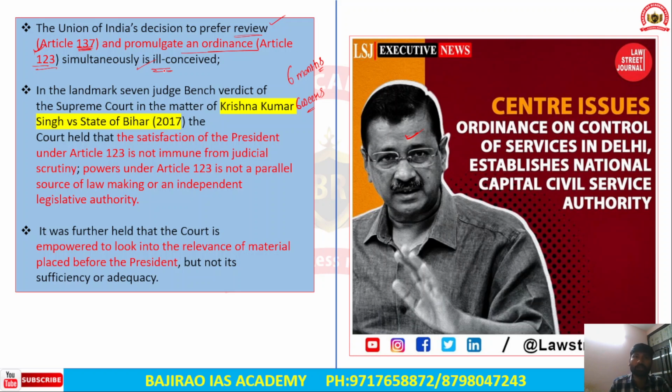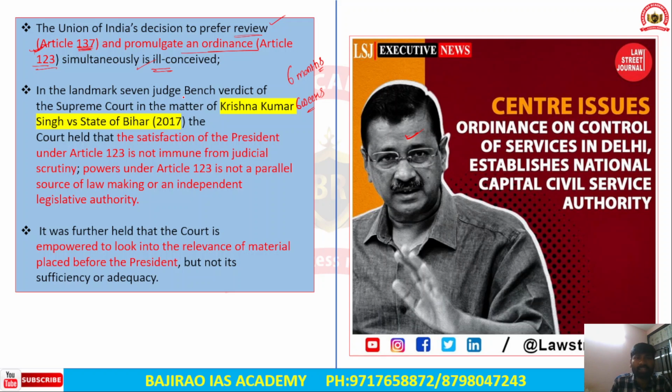Either the Centre should review the judgment under Article 137, or it should negate the judgment by passing the Government of National Capital Territory of Delhi Amendment Act 2023. Okay, so the author has been saying that it is an ill-conceived move by the Union government.